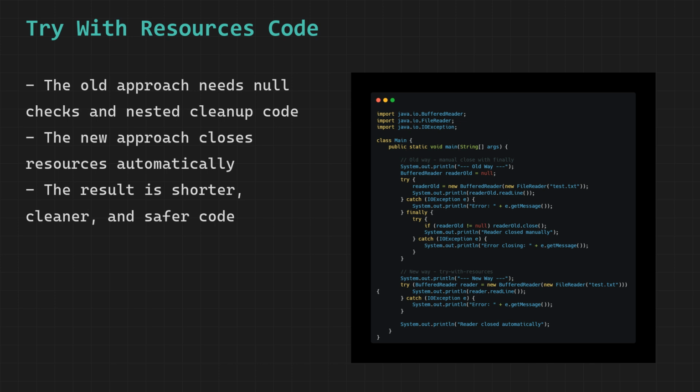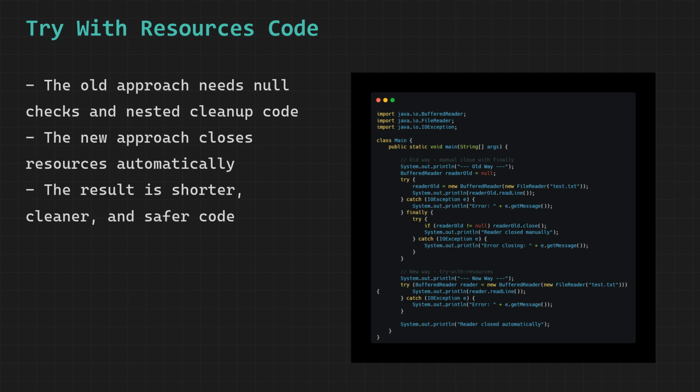Now the new way using try with resources. The BufferedReader is declared directly inside the parentheses right after the try keyword. Java takes full responsibility for closing this resource when the try block ends, no matter what happens. Exception or no exception, the resource will be closed automatically. Inside the try block, we simply read the first line and print it.